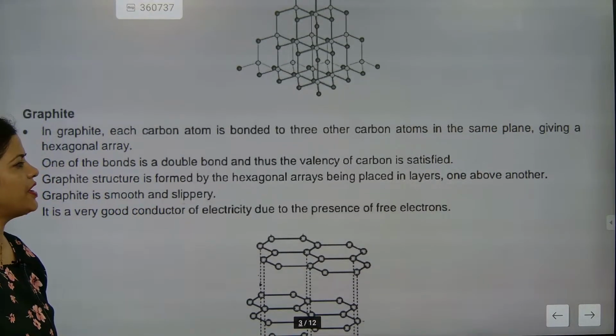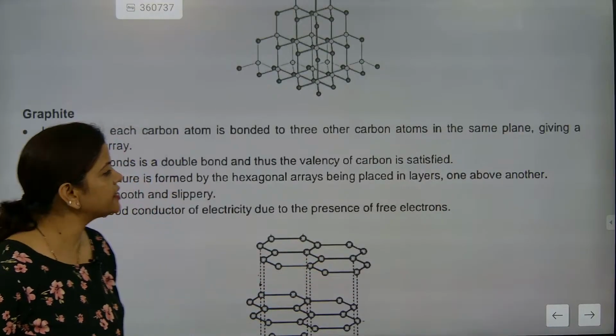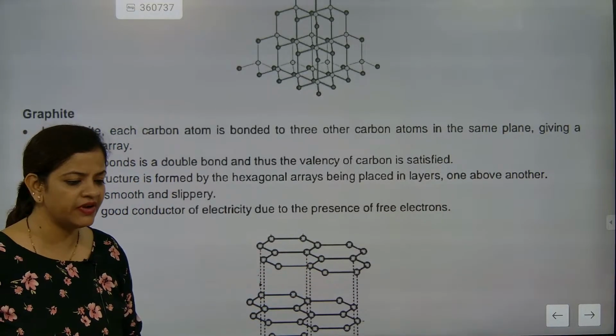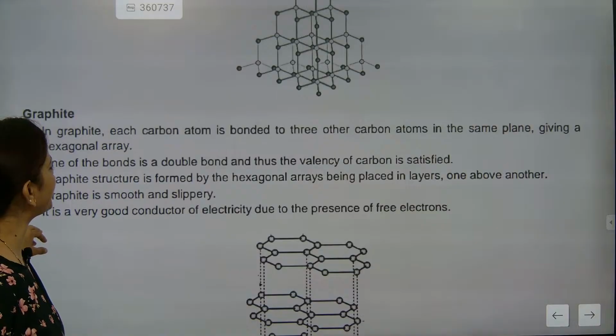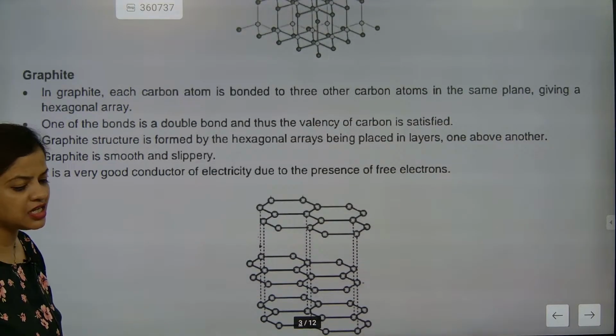The graphite structure is formed by a hexagonal array. Graphite is smooth and slippery.